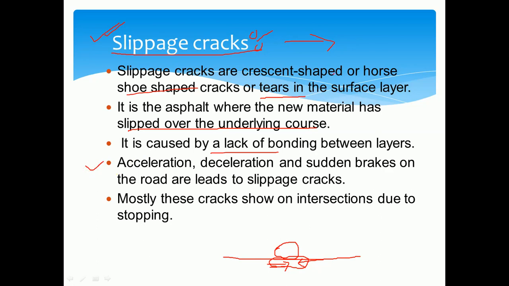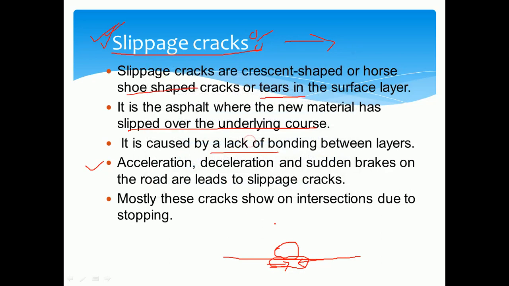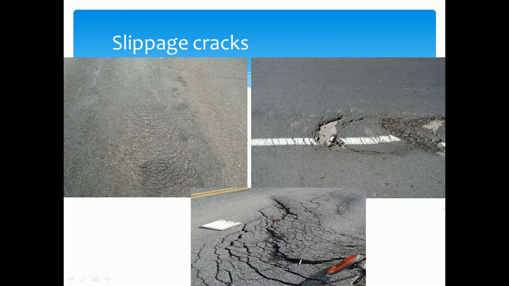Usually we see this type of crack most where there is an intersection of roads. Because we have to reduce the speed of the vehicles at the intersection, there is a sudden application of the brakes. Because of that, slippage cracks can be observed at the intersection of the roads. Most commonly these cracks are visible at intersections, you can observe here.